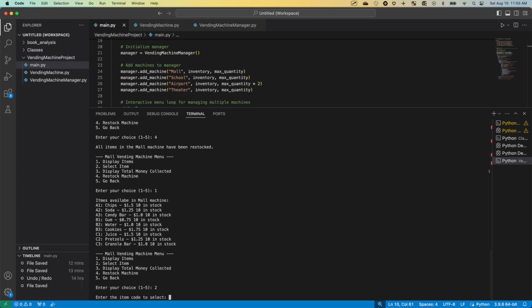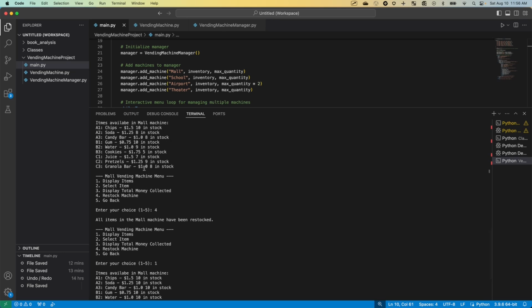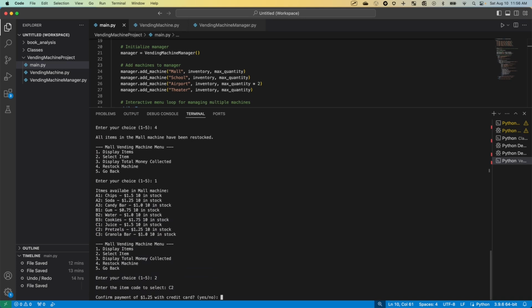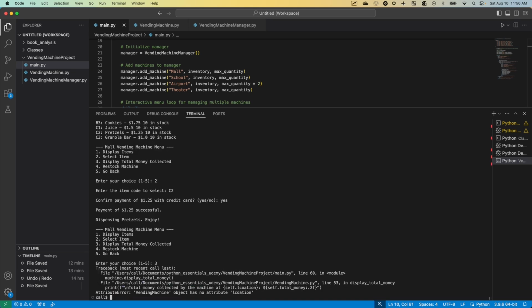Let's buy something. What item code? Let's buy some pretzels, which would be C2. C2. Confirm payment, 125. That looks good. Yes. Okay. Display total money collected. Oh, we ran into an error. That's obviously a typo. Location. So this is line 53 in vendingmachine.py. We have a typo.